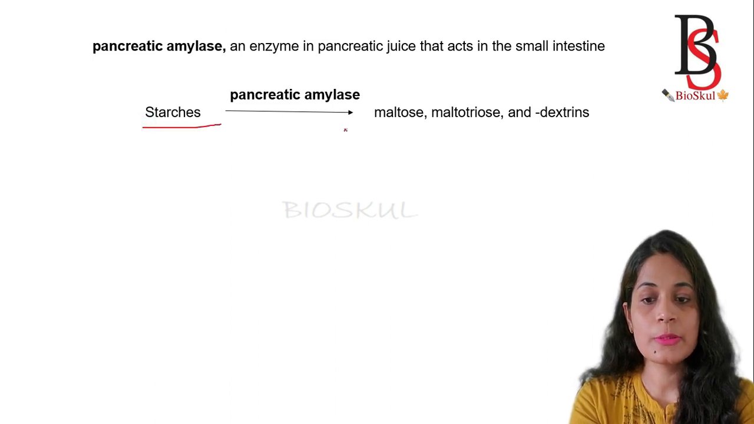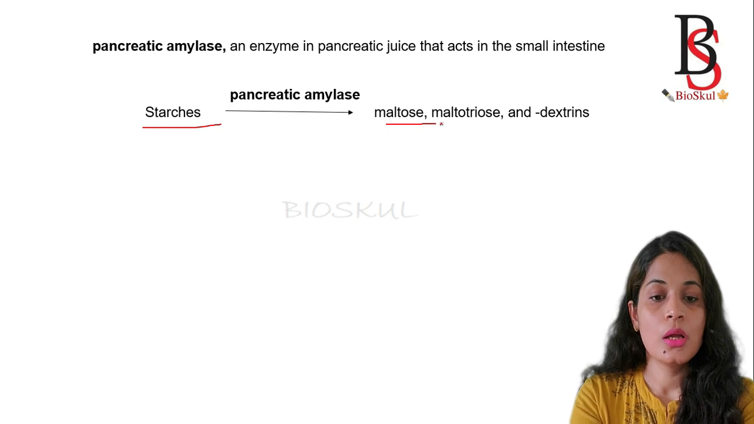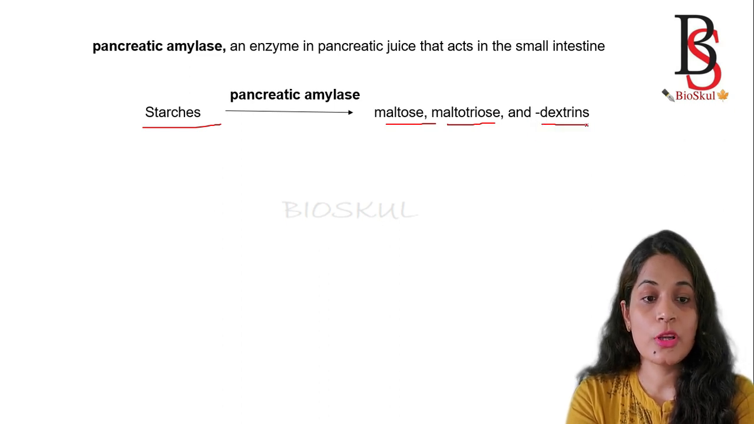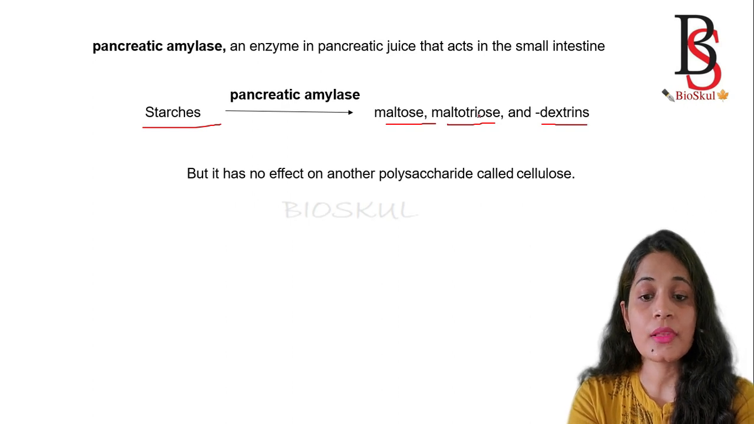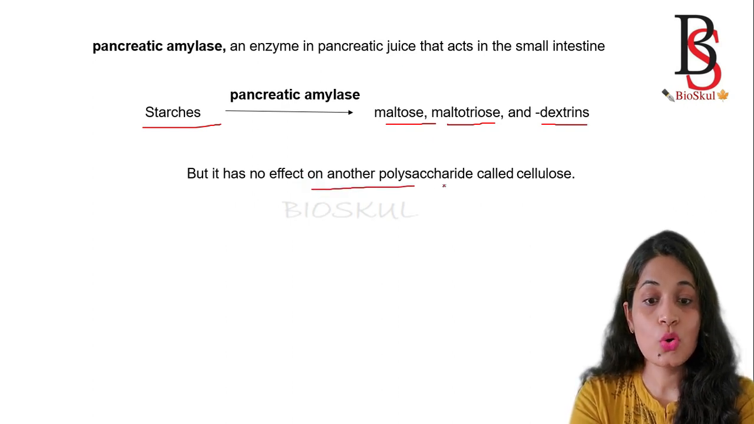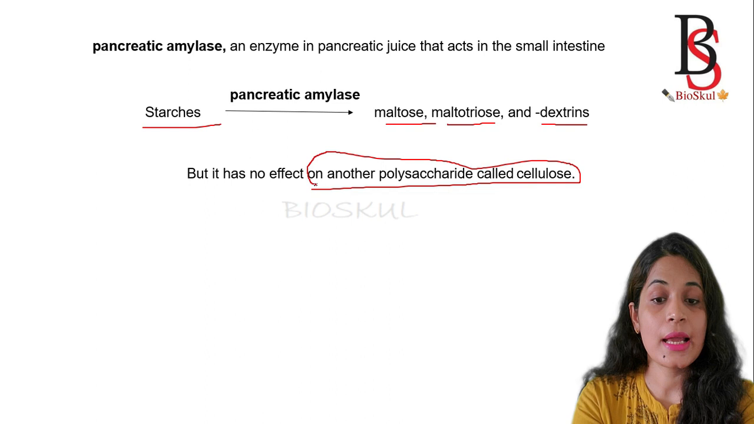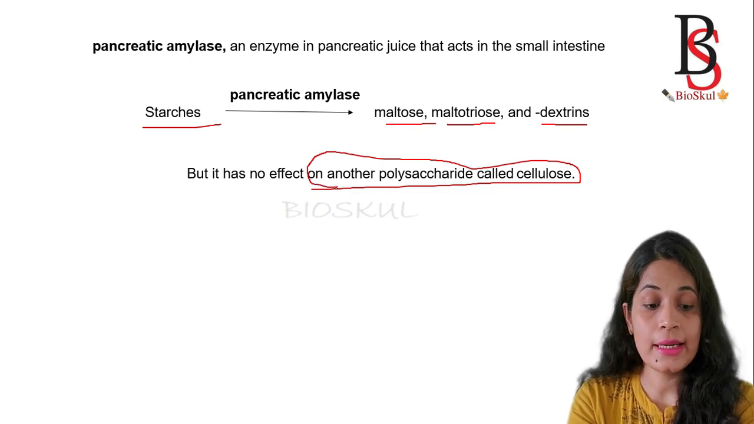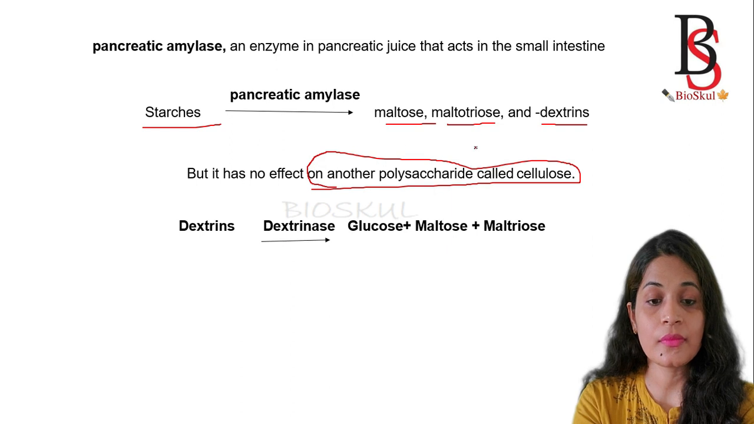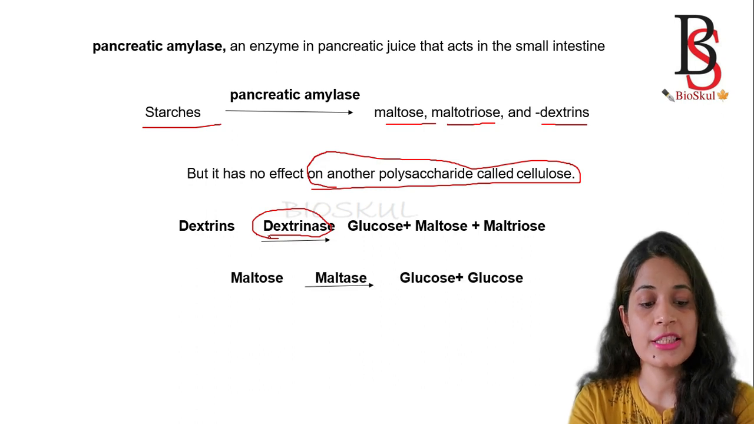It will cleave or split starch into disaccharides like maltose, or maltotriose, and polymers of glucose molecules which are known as dextrin. But it has no effect on the polysaccharide cellulose. It cannot break down cellulose. Then for dextrin, which are polymers of glucose, the enzyme dextrinase will split one molecule of glucose at a time from dextrin.